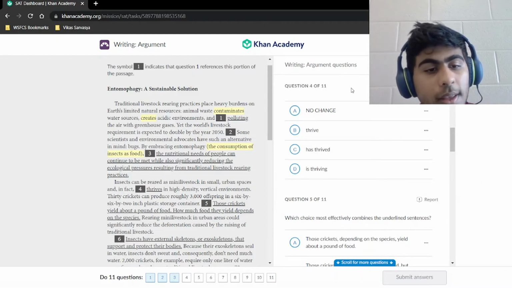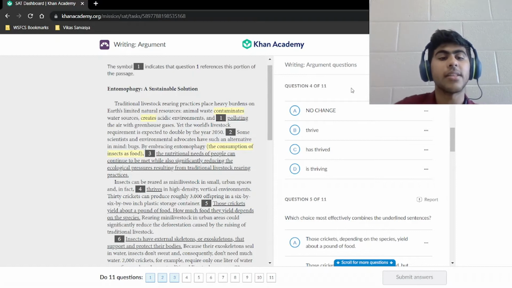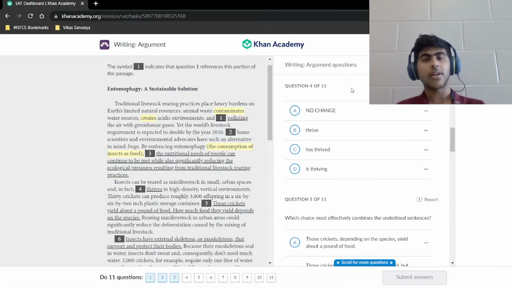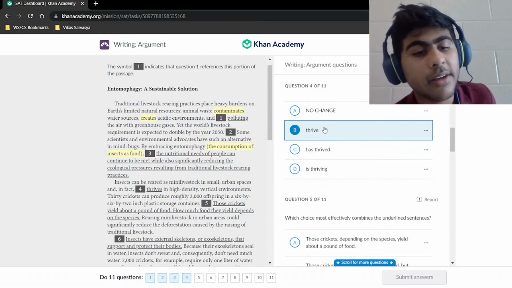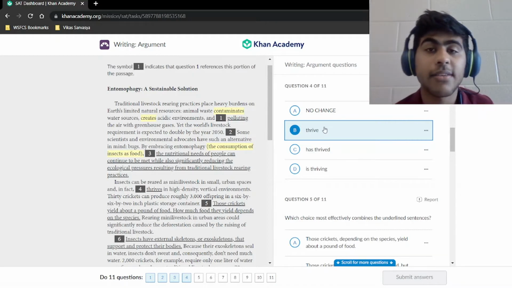Opposite. So we have insects, and we need the plural version of thrives. Thrives is singular. Thrive without an S is plural. So we go with thrive. Insects can be reared as mini livestock in small urban spaces and in fact thrive in high-density vertical environments.